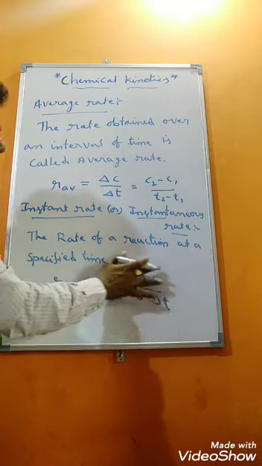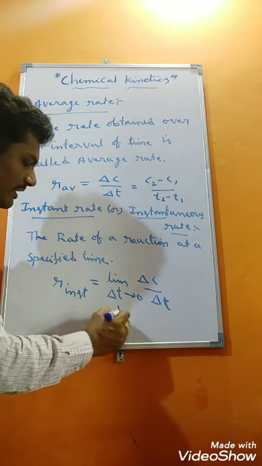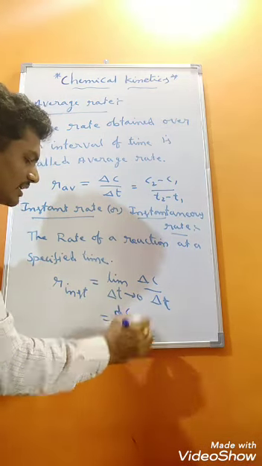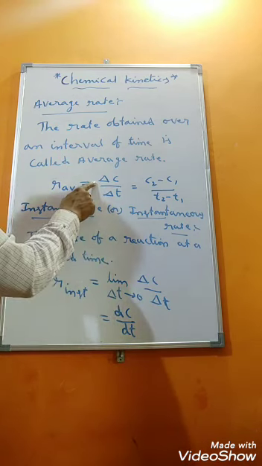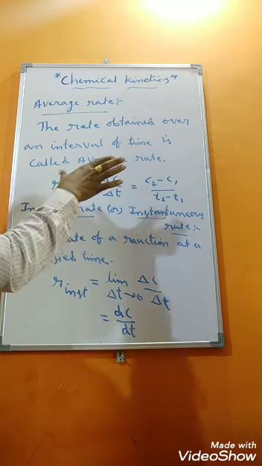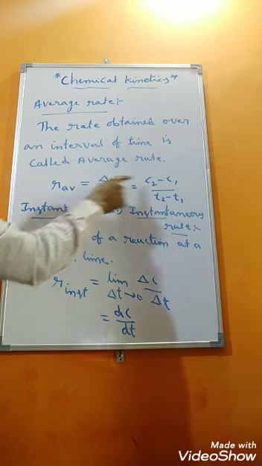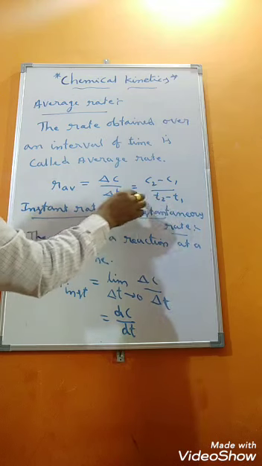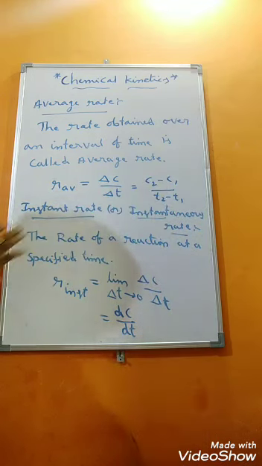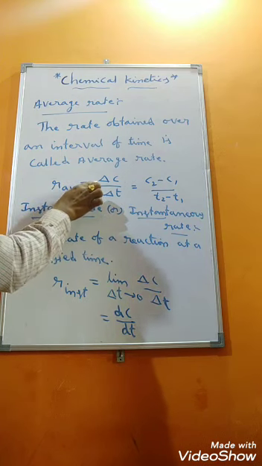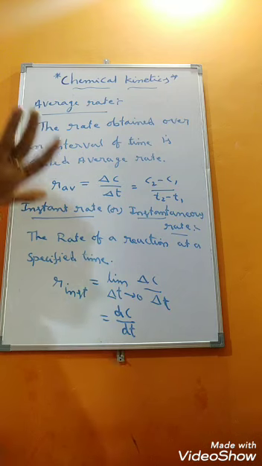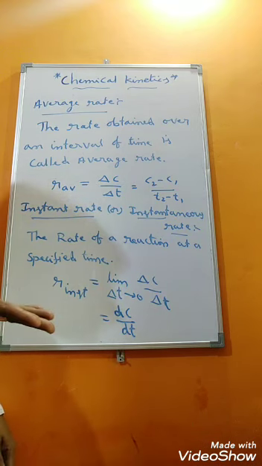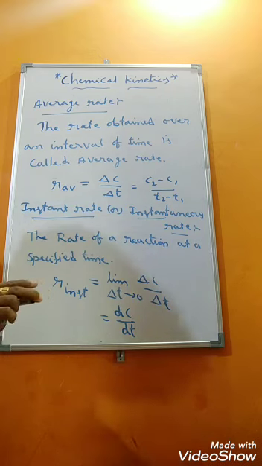So instead of writing all this, we can write it in an easy manner, that is dc by dt. D represents a small interval. Delta represents some interval of time, some time taken for some concentration change. So wherever delta is present, that is definitely average rate. Wherever d is used, that is instantaneous rate. So by looking at the expression, we can conclude whether the given rate expression belongs to instantaneous rate or average rate. Very clearly we can identify, students.